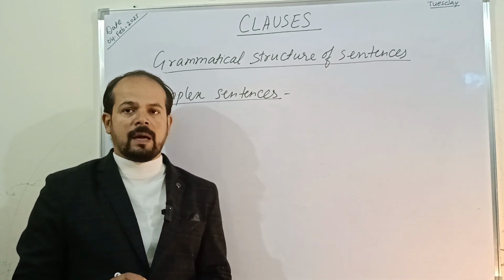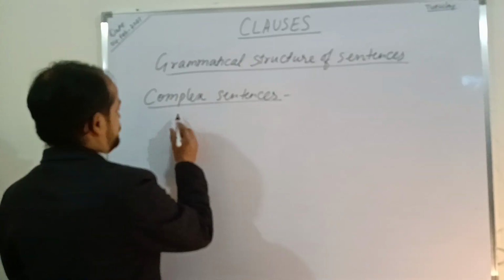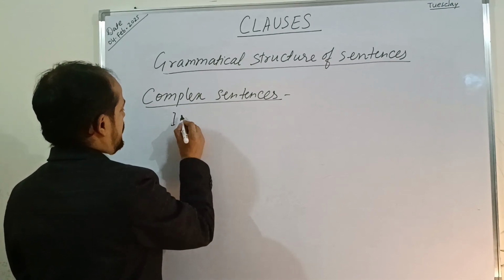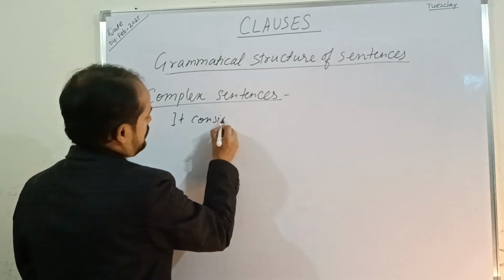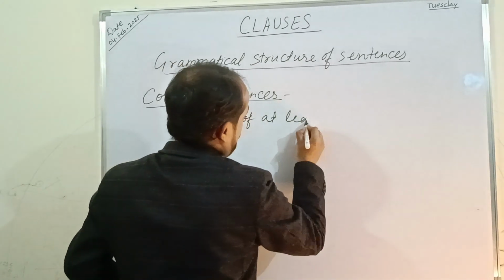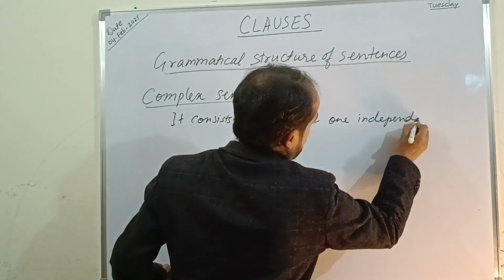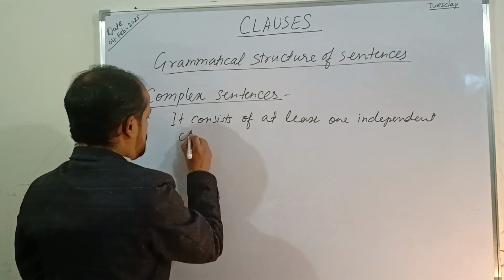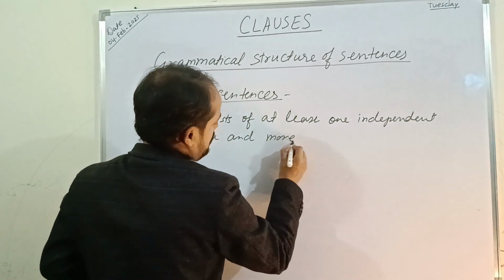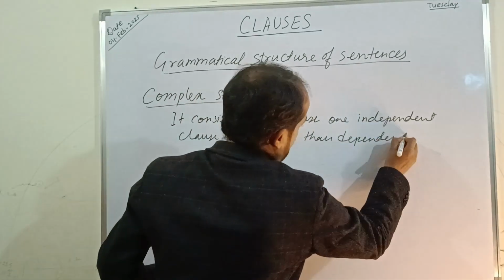One independent and more than one dependent clause. So, a complex sentence consists of at least one independent clause and more than one dependent clause.